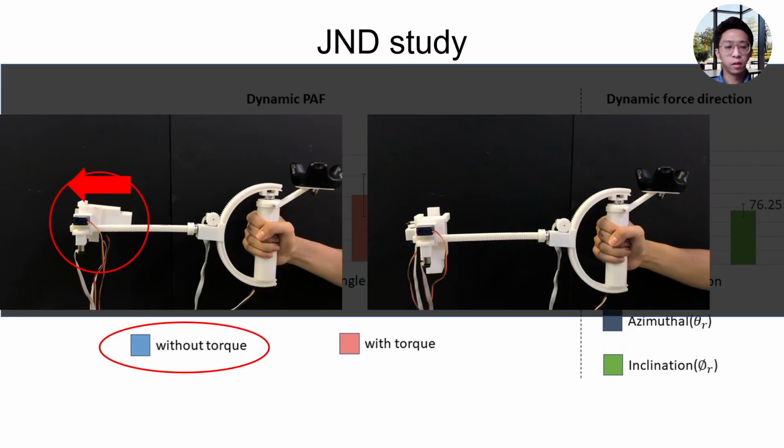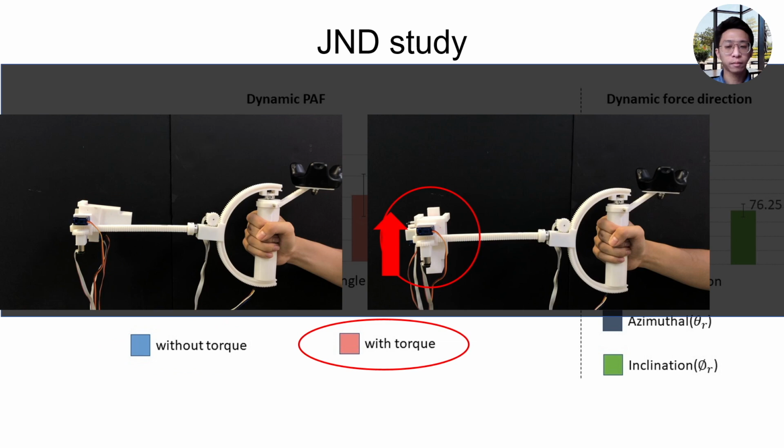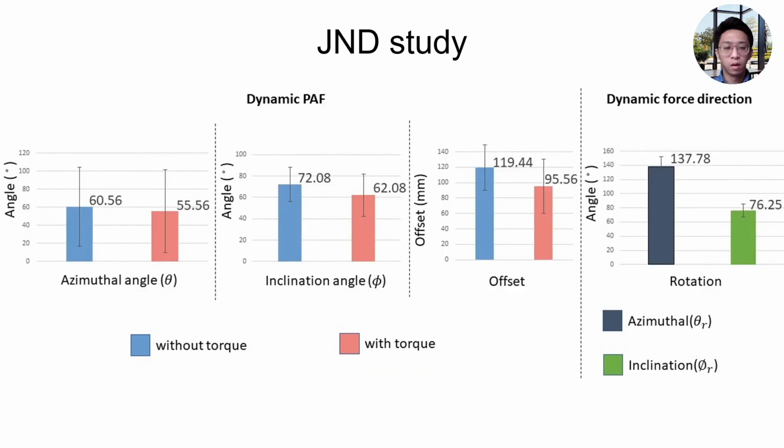Without torque means the impactor is parallel to the linear track, and the red arrow represents the force direction. With torque means the impactor is perpendicular to the linear track. Although there is no statistical significance, the results show that the distinguishability with torque is slightly better than without torque.